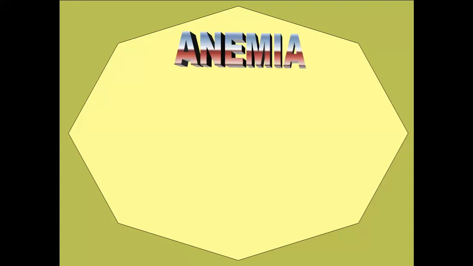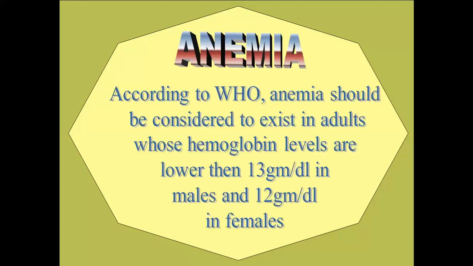Bismillahir rahmanir rahim. Today we are going to start the disorders of hematology, and first of all we will discuss the general topic, that is anemia. It is defined according to WHO. Anemia should be considered to exist in adults whose hemoglobin levels are lower than 13 gram per deciliter in male and 12 gram per deciliter in female.